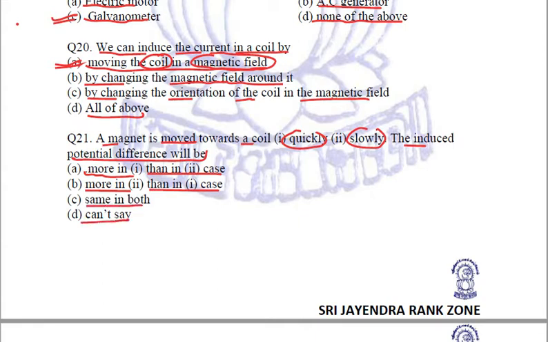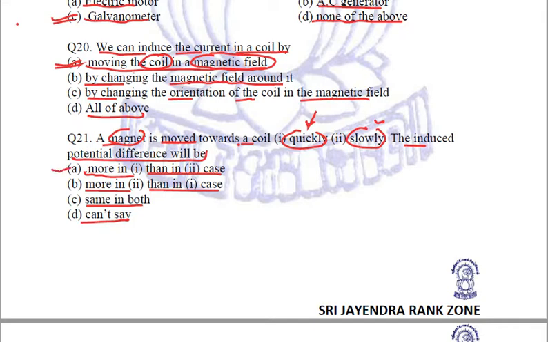Fourth is can't say. Try to relate the question. A magnet is moved towards a coil quickly and slowly. So what will be the difference in the induced potential difference? Obviously, it will be more in the first case when the magnet is moved quickly.